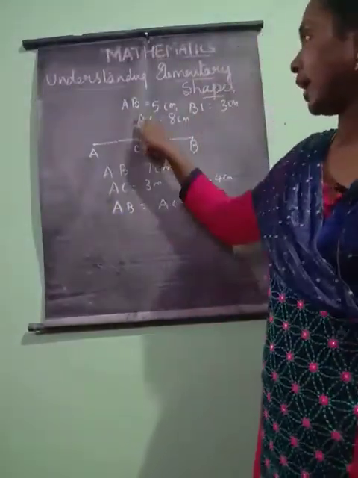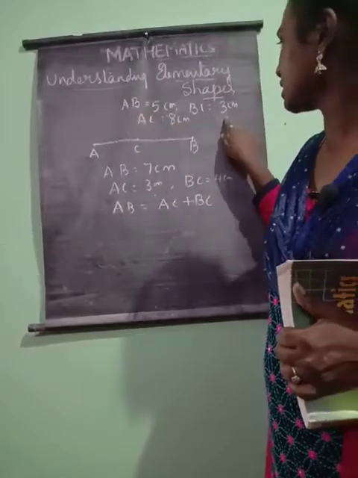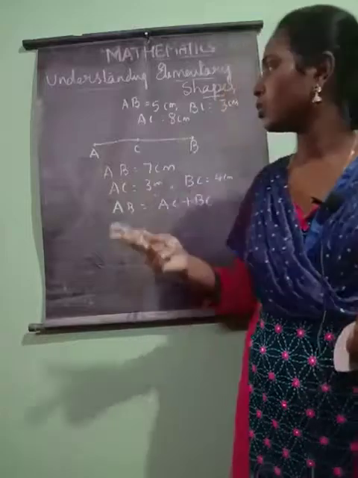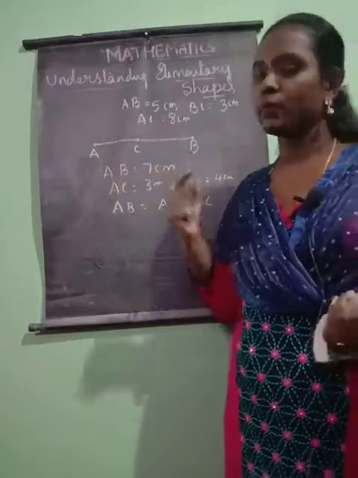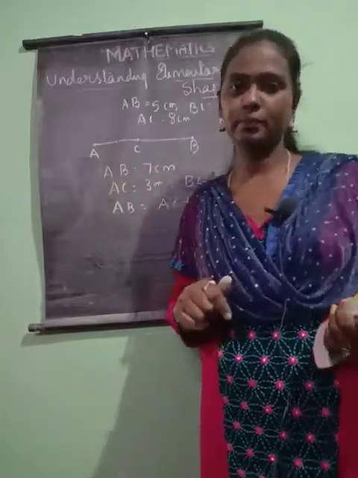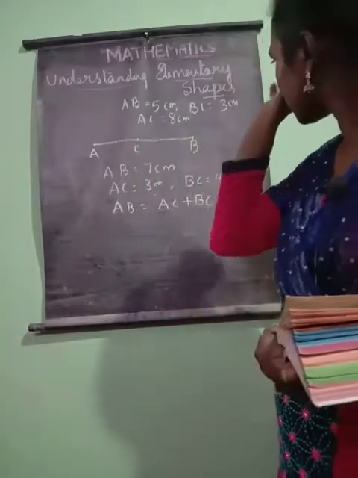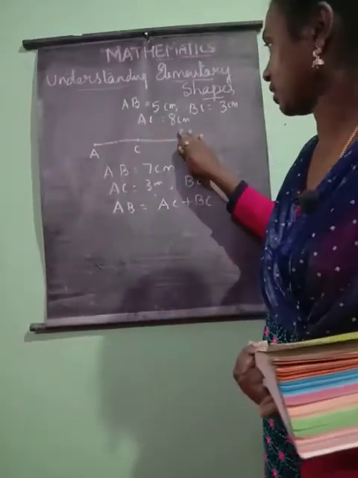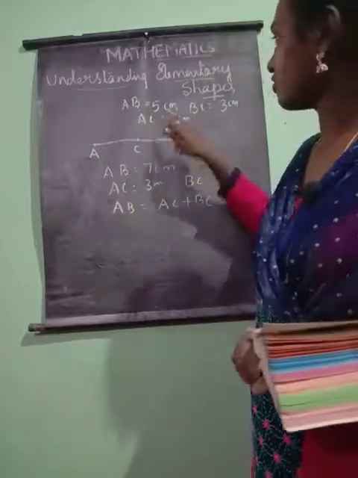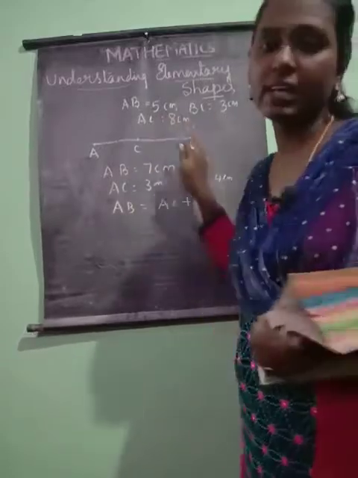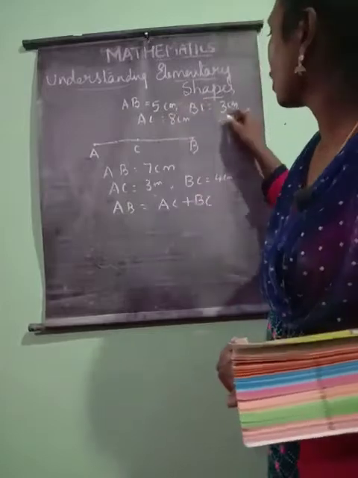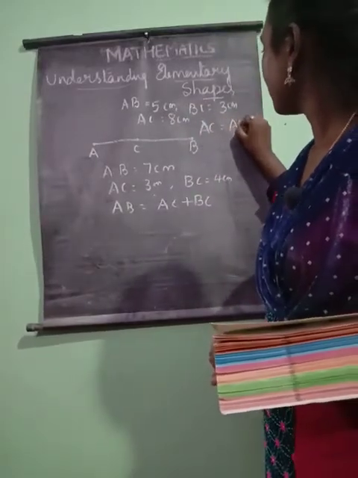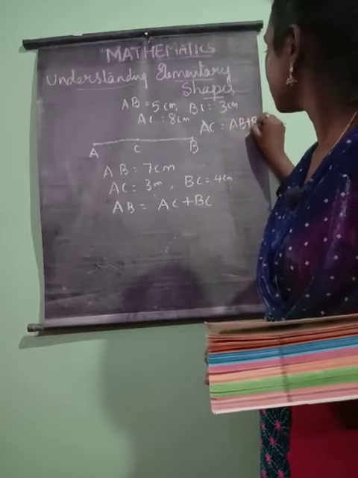Here AB is 5 centimeters, BC is 3 centimeters, but AC is 8 centimeters. I would suggest AC is the line because it is 8 centimeters. If we add 5 plus 3 centimeters, we get 8 centimeters. So AC is equal to AB plus BC.